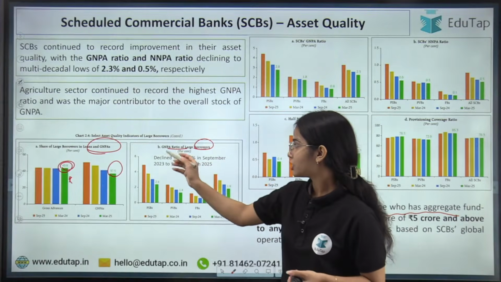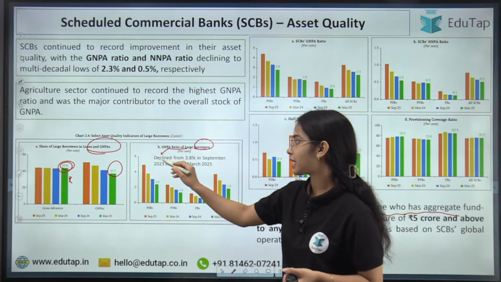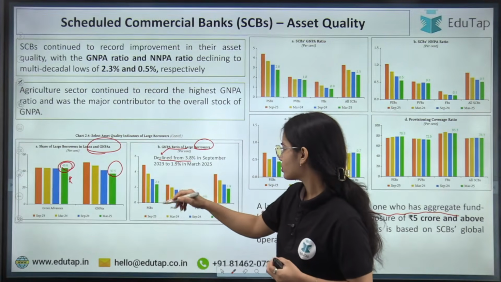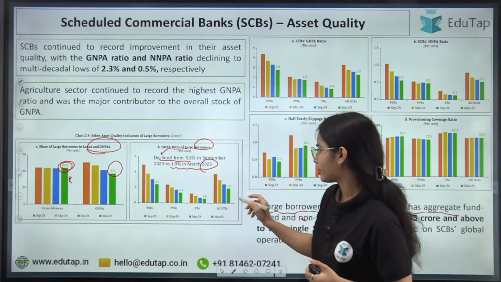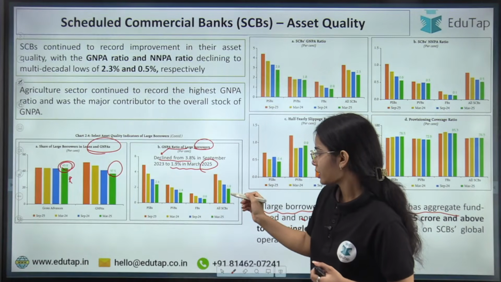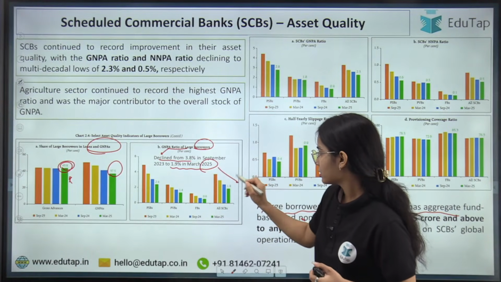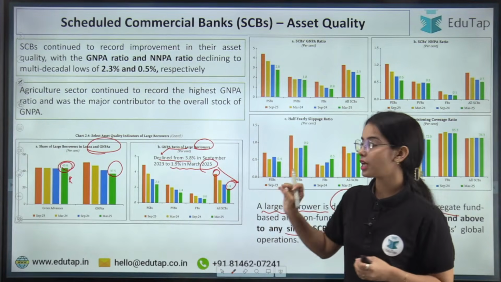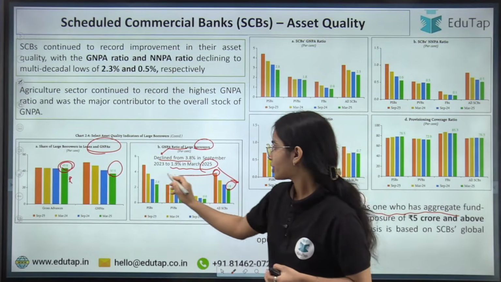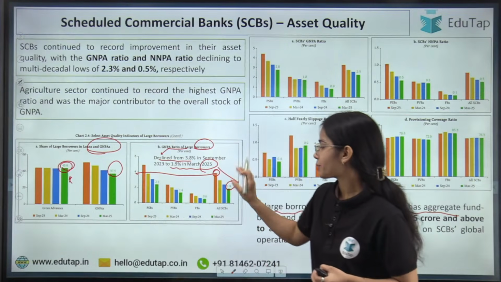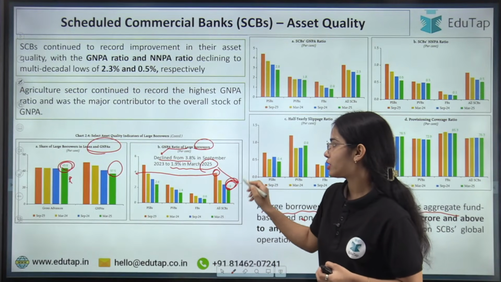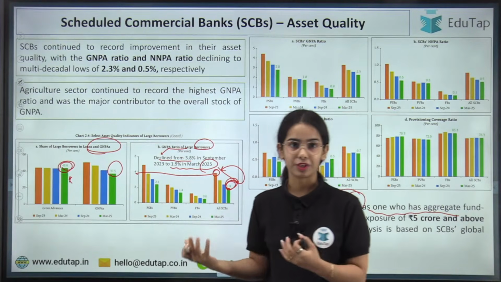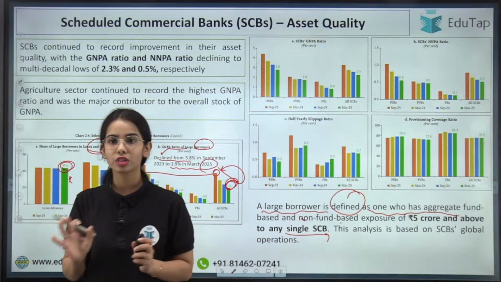The GNPA ratio of large borrowers has declined from 3.8% in September 2023 to 1.9% in March 2025. So for the large borrowers, the gross non-performing asset has reduced. Okay, so this is the idea. Any confusion? Anyone?